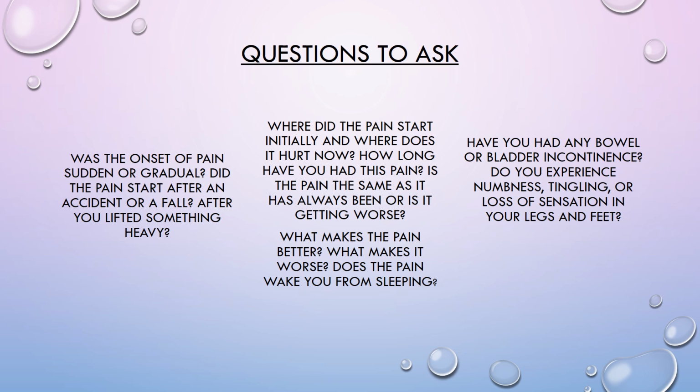However, a history of trauma or a fall from height raises the risk of spinal fracture. Sudden onset without trauma may signal a serious condition such as a dissecting aortic aneurysm. Number 2, a detailed pain assessment is crucial to diagnosis.